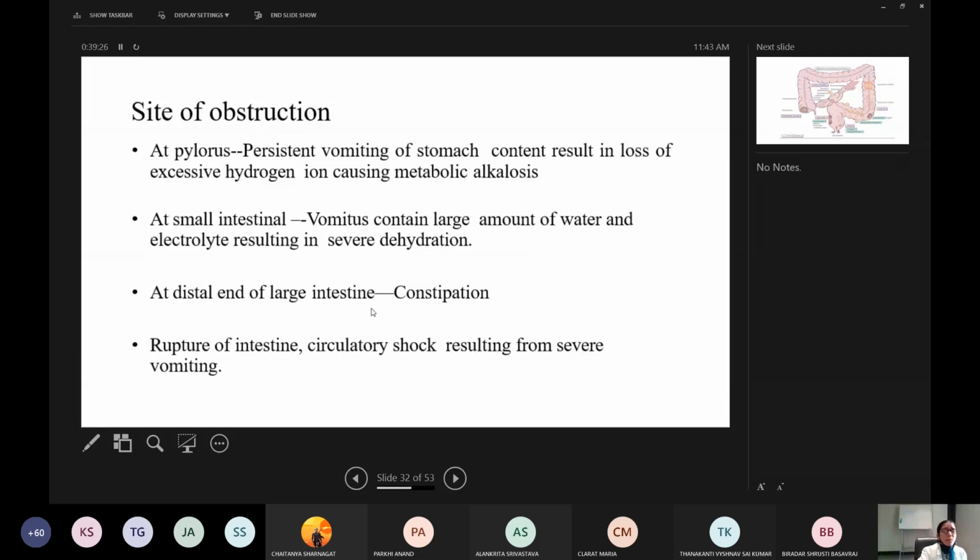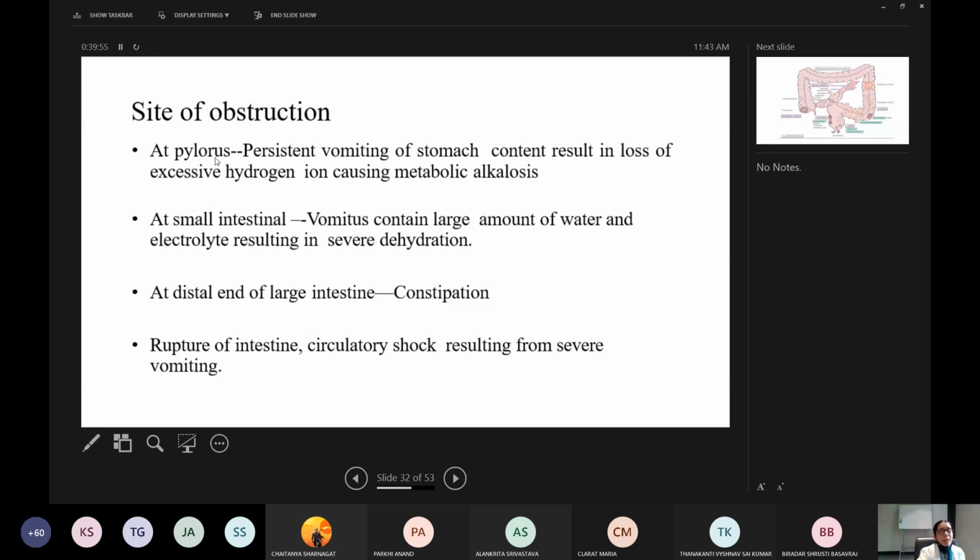Then the most common site of obstruction is the pylorus. Hypertrophic pylorus may occur in some individuals. If the obstruction is at the pyloric end, then persistent vomiting of stomach content results in loss of excessive hydrogen ions, causing metabolic alkalosis.